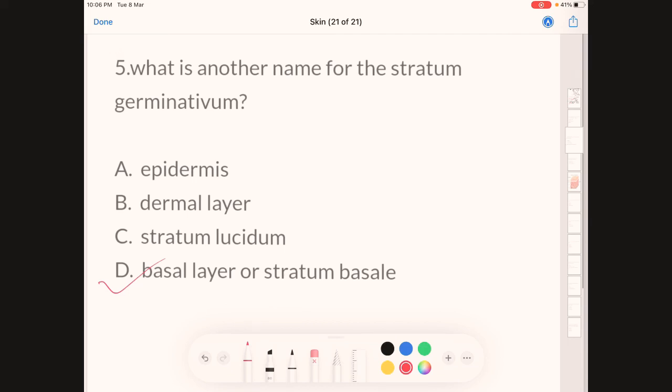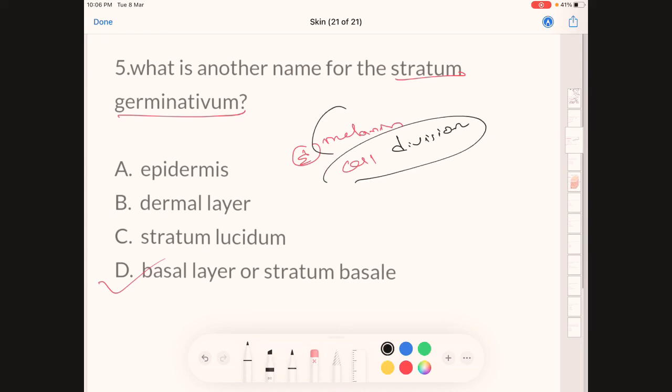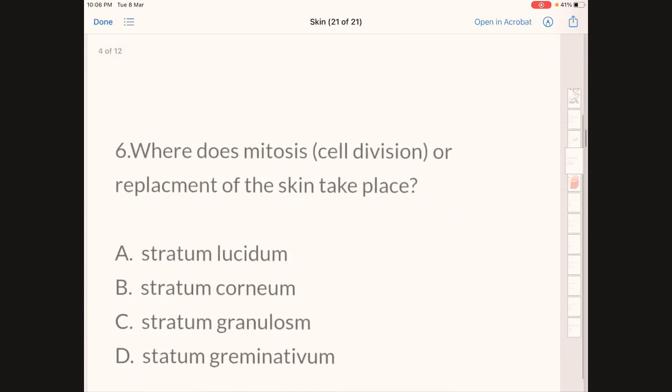The correct answer here is D: the basal layer or stratum basale is also known as stratum germinativum. And as I've already mentioned, in this particular layer melanin is present and cell division takes place.